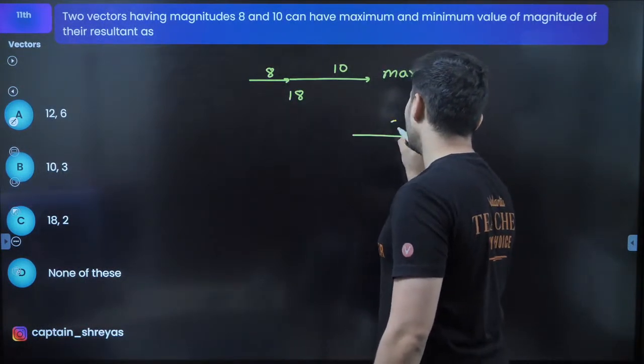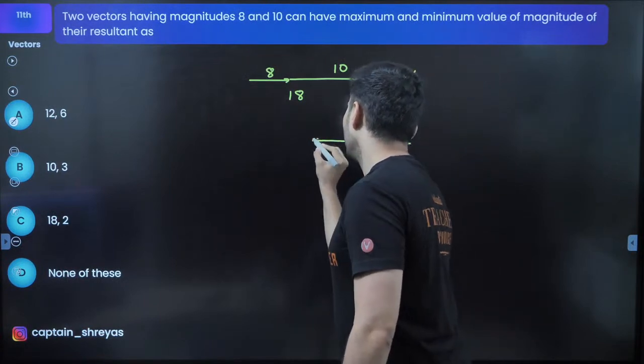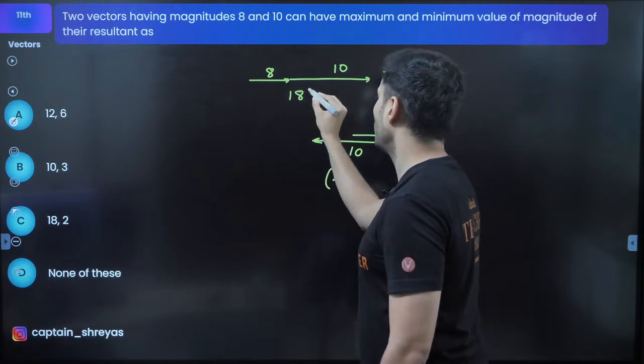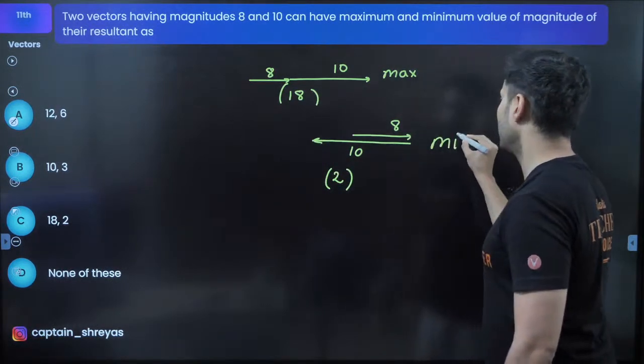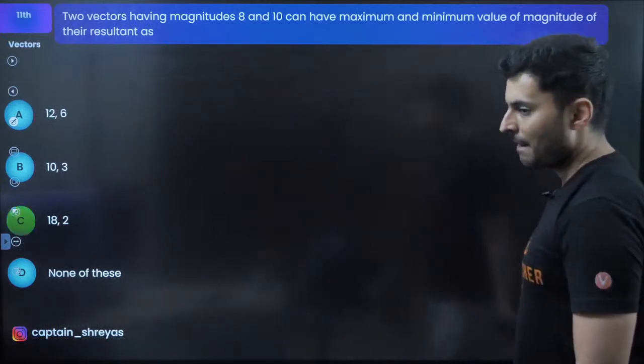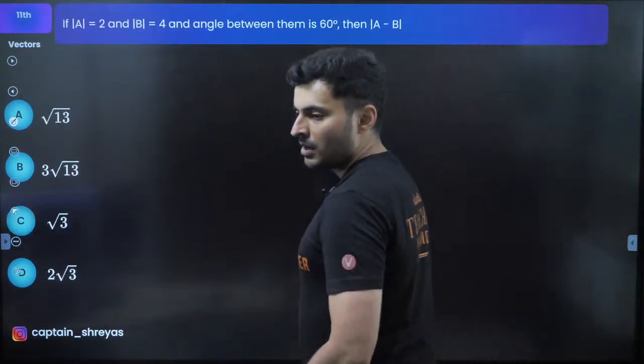But if you have 8 like this and if you have 10 like this, the resultant will be just 2 units. Here 2, here is 8. This is the least value. So 18 and 2, that's option C. Awesome. There you go. Very good, Prachi.